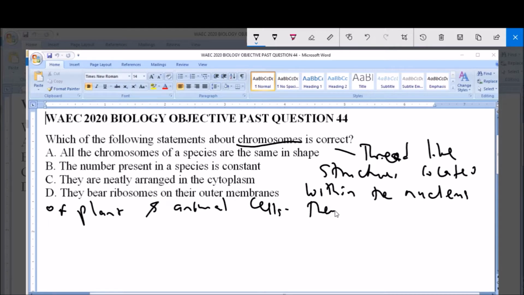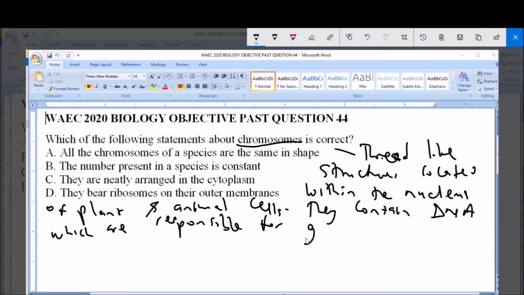Now, the chromosomes contain DNA, which is responsible for gene transmission. So you can say that chromosomes are like vehicles that contain the genetic material, DNA. So they contain the material responsible for transmission of genes and traits.